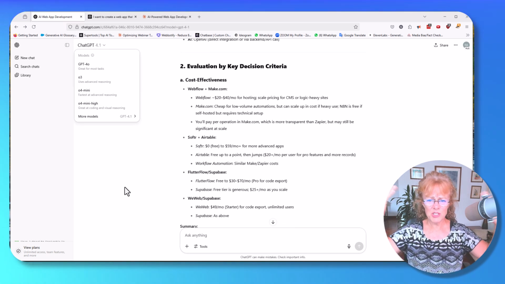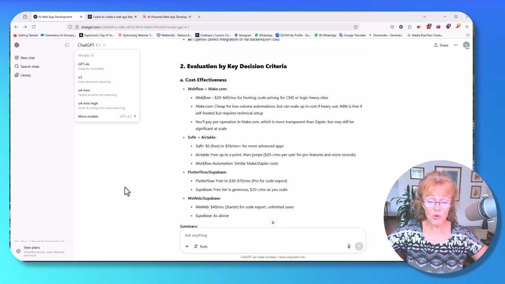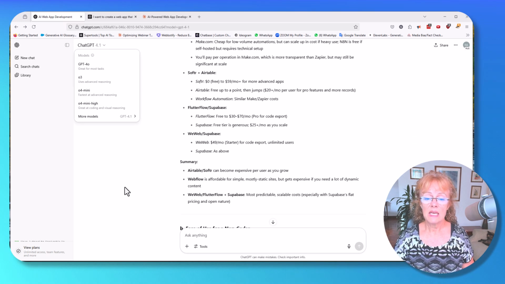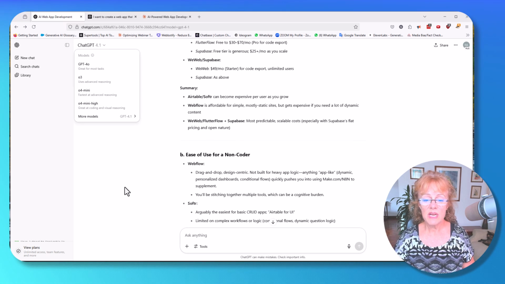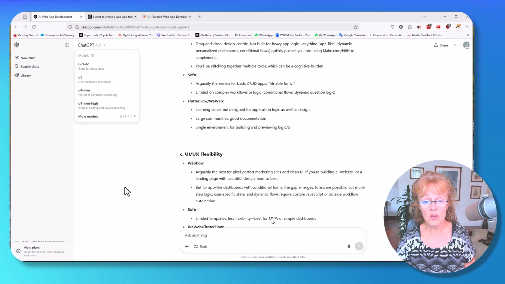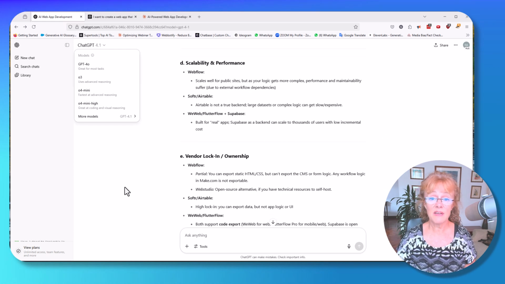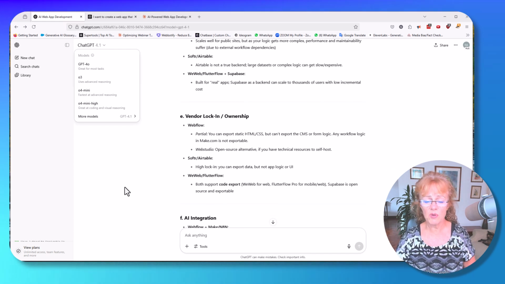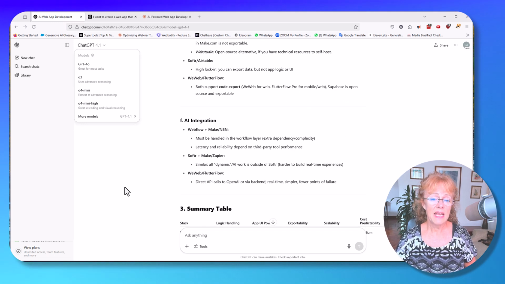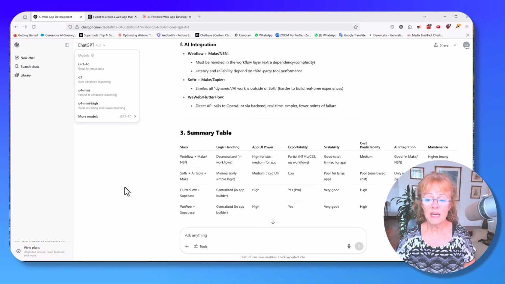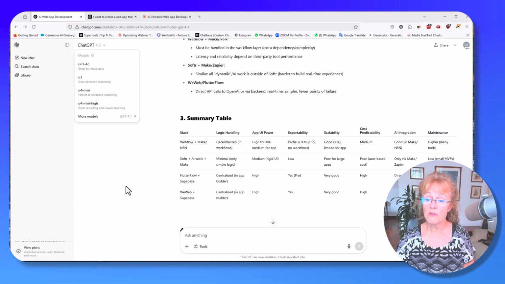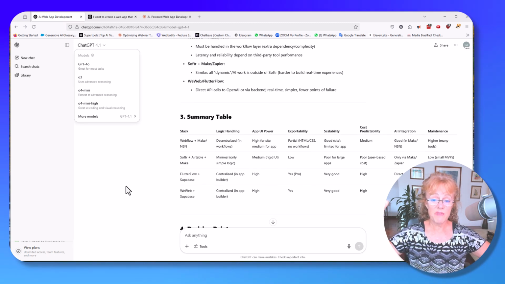So as you can see, this is a much higher level analysis for decision making. Its summary, ease of use for non-coders, UI, UX flexibility, scalability and performance. That's great stuff to be comparing. Vendor lock-in and ownership. Great. None of these have that. AI integration. They all have that. Summary table. Super useful. I would probably compare this with the previous one.